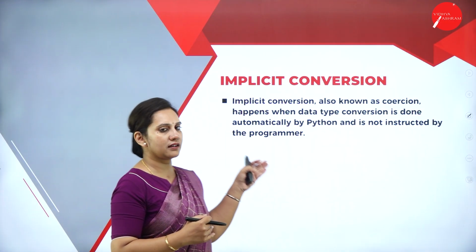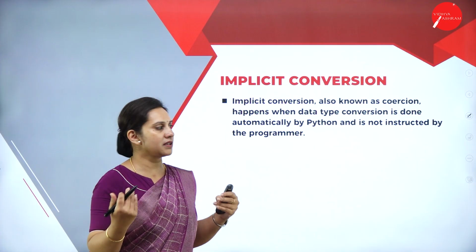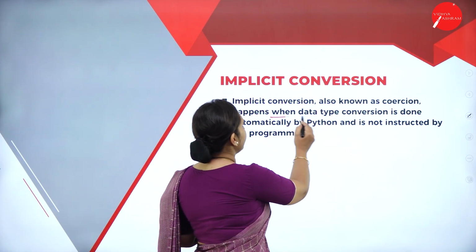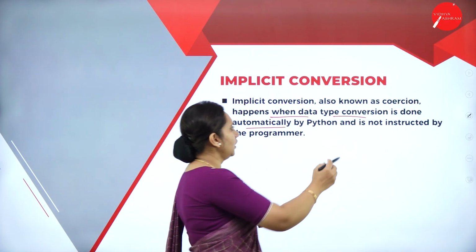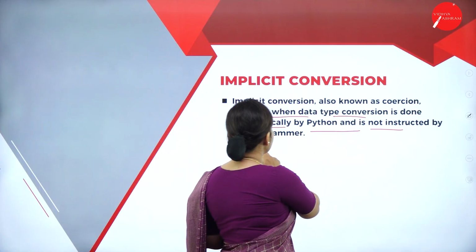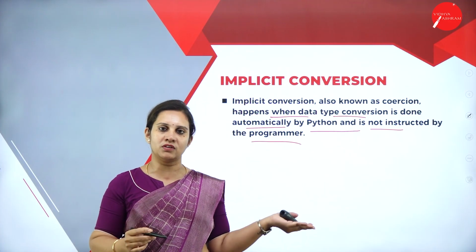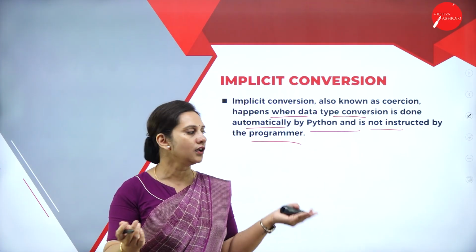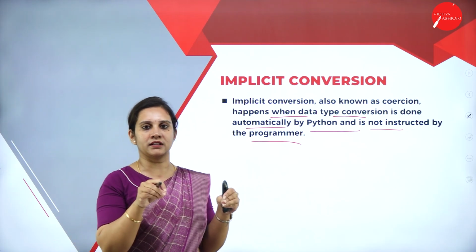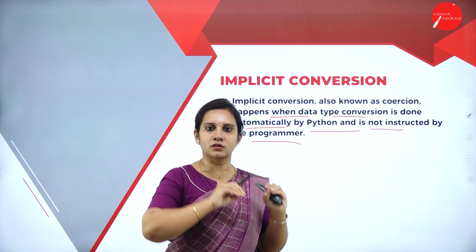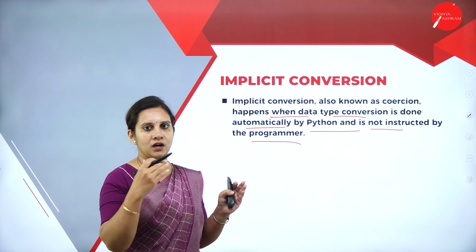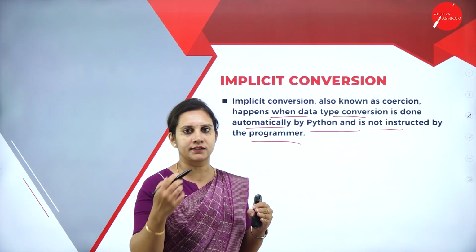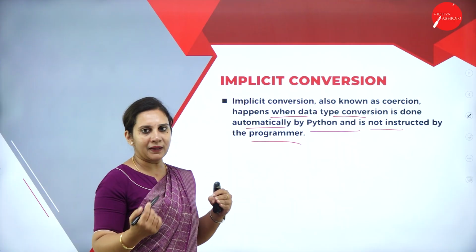So next we'll understand what an implicit conversion is. That is when the data type conversion is done automatically by Python and it is not instructed by the programmer. In the previous explicit functions, what we learned is forced by the programmer, who converts from int to float by giving a function called type and many other things.